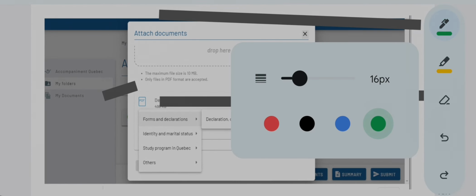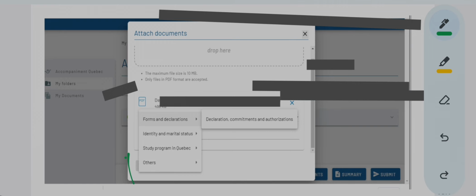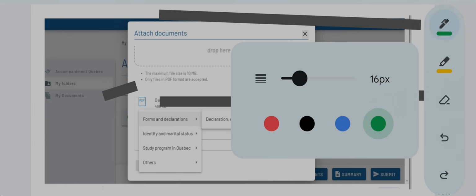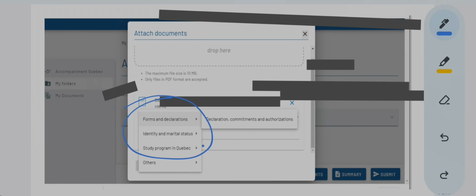Now some people who have deferred their admission and want to submit another kind of document like a cover letter or anything, then for them they have to select "other" over here. I guess there won't be any option over here to upload a cover letter, right? So a cover letter is an other type of document. So if you don't find anything from these options, you select the other option. But for the documents whose options are already given over here, like letter of admission is available, passport is available, declaration is available, for them you compulsorily select what type of document it is.